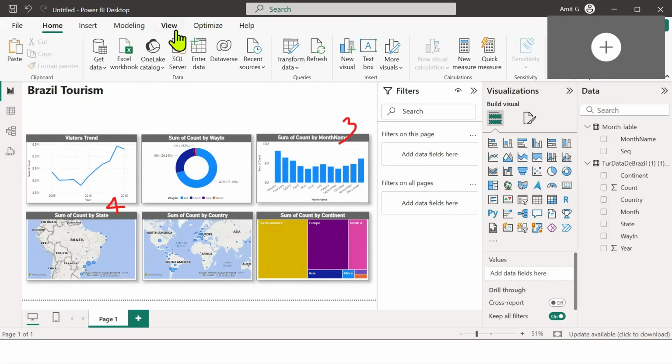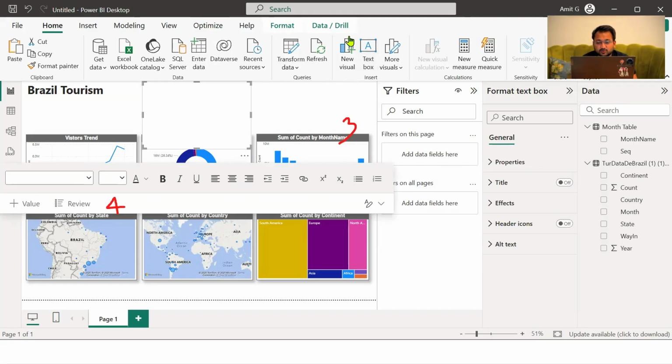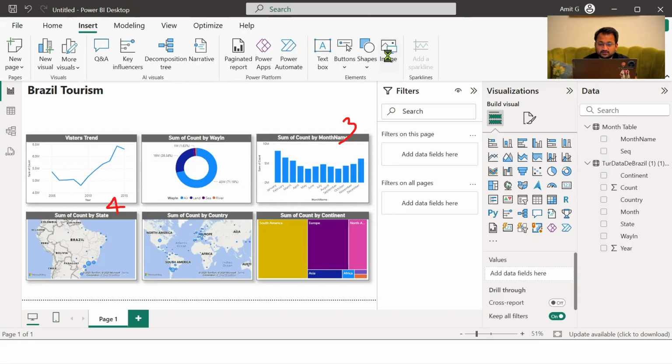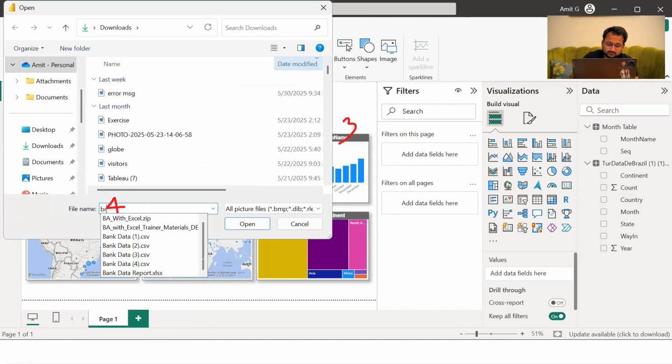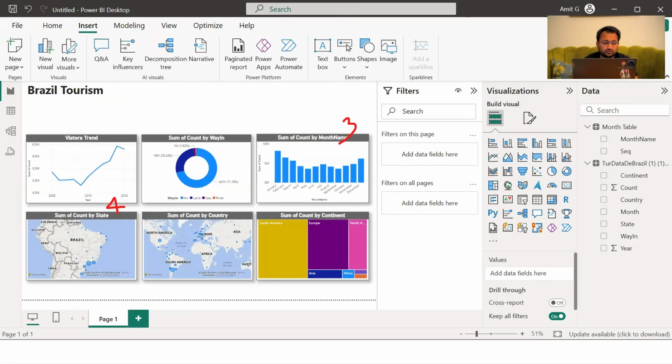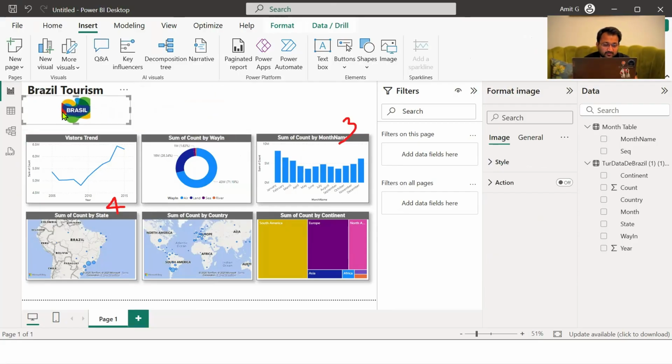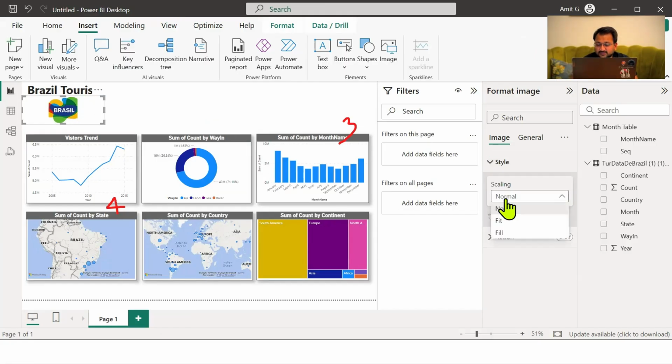I also have a logo already with me. So if I say insert a text box, sorry, not a text box, I will say insert image. I have a Brazil tourism logo with me. I'll just put that logo right below the title. Let's keep the style as fill. Here we have a logo.